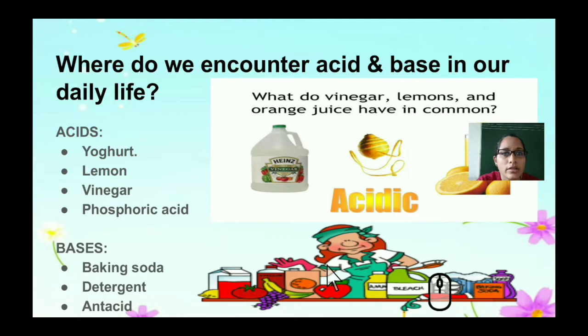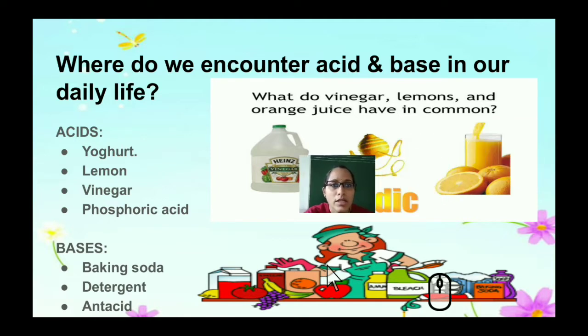So where do we encounter, that is, where do we use or utilize acids and bases in our daily life?